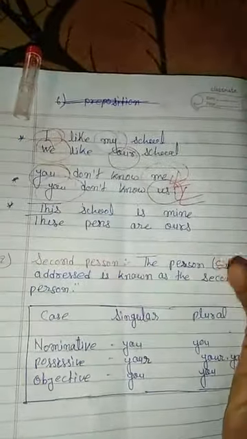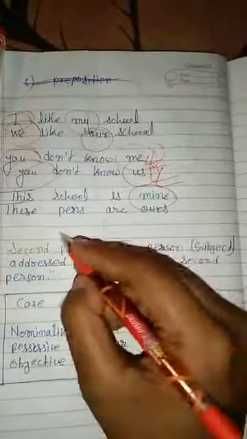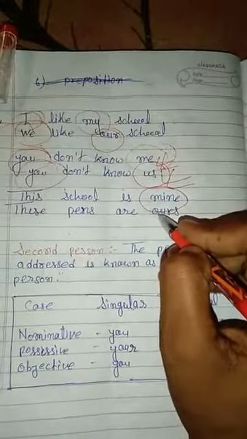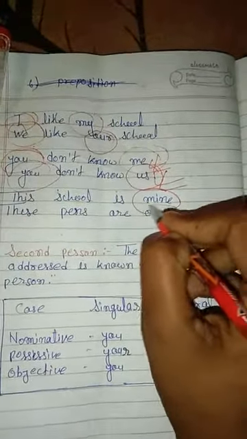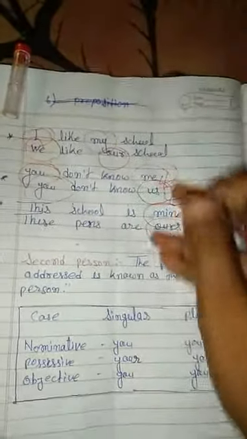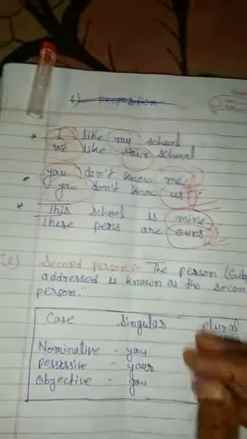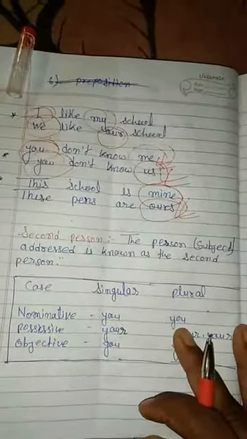The third example is: this school is mine. Mine is first person. These pens are ours. Ours is also first person. So these are examples of first person.